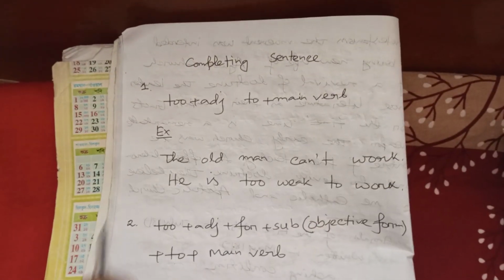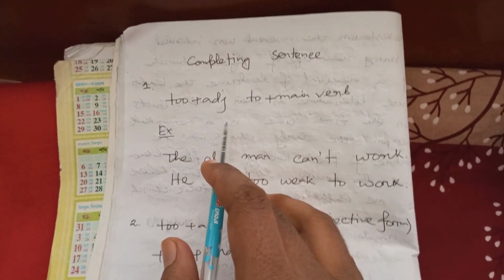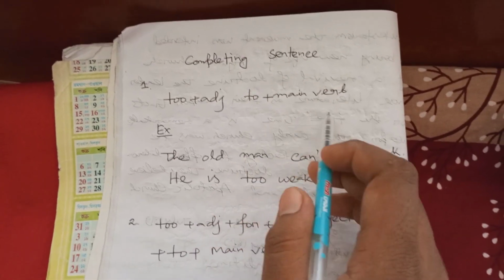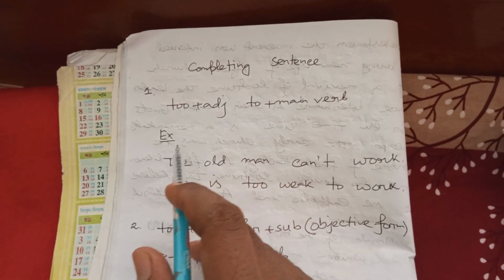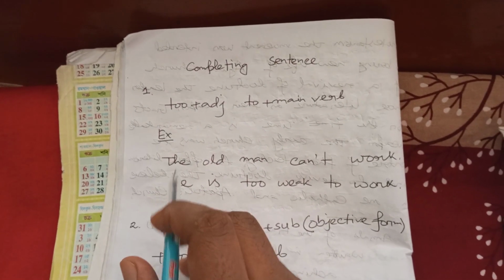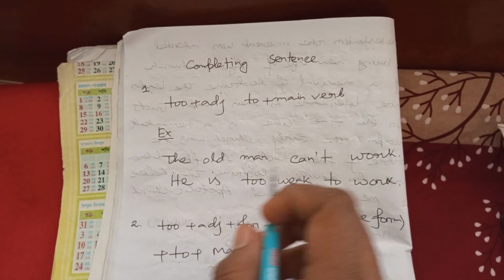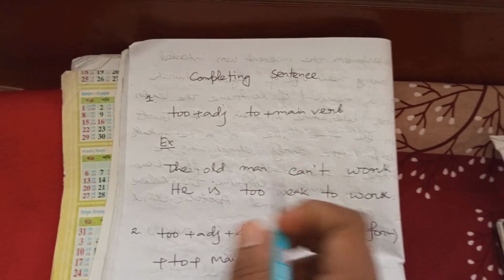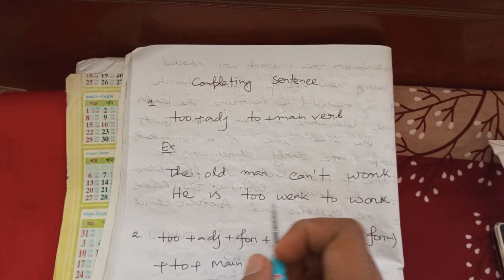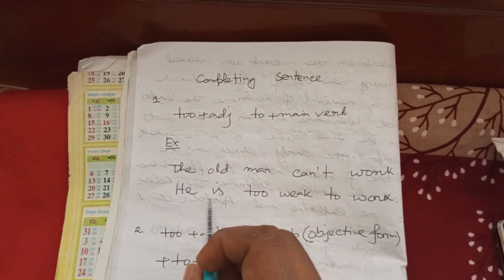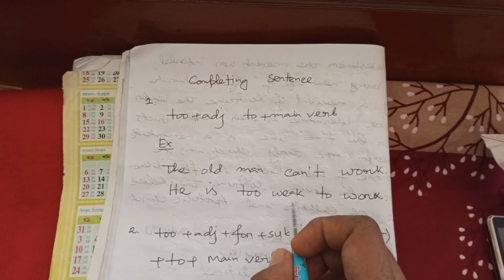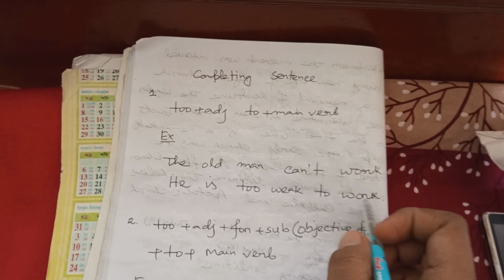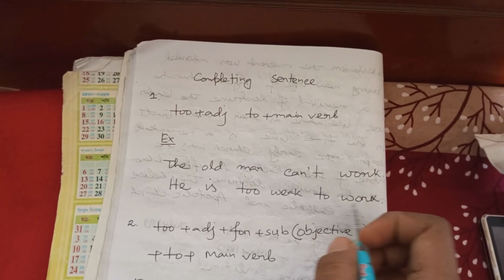At first, if we find "too" plus adjective earlier, after that we will use "to" plus main verb. Now I am going to give an example. The old man can't work. He is too weak to work. At first, we find "too" plus adjective, and after that we have used "to" plus V1, or "to" plus the main verb.